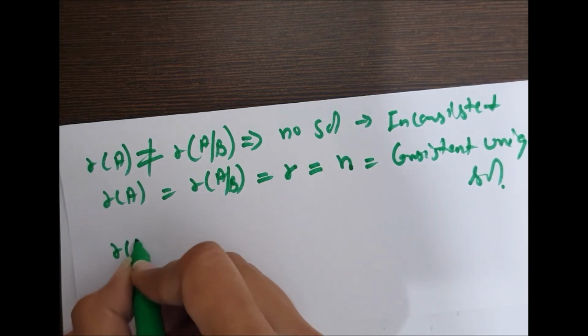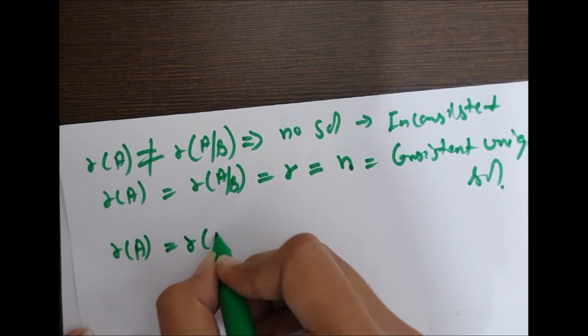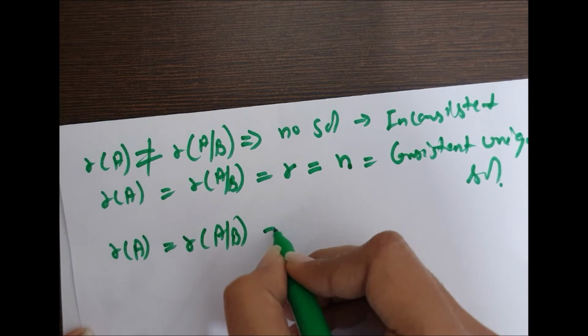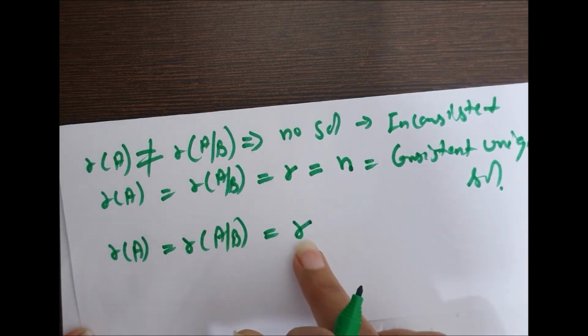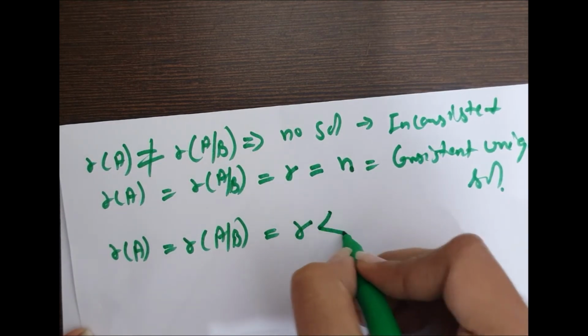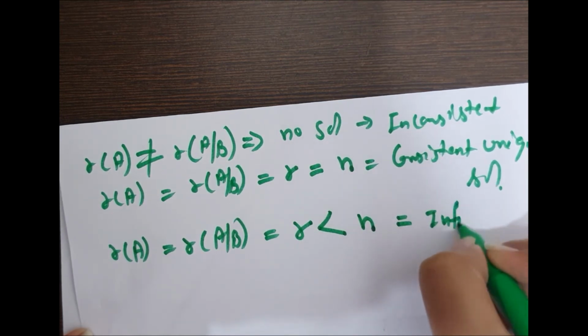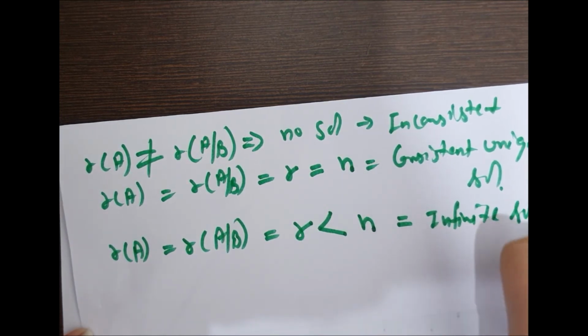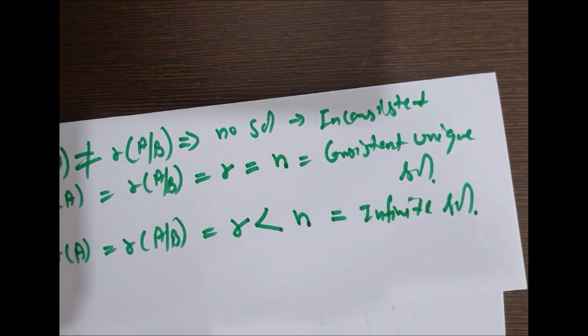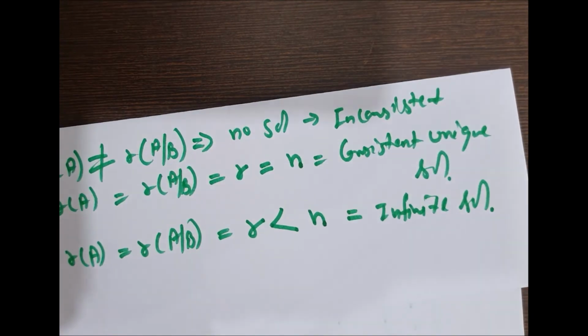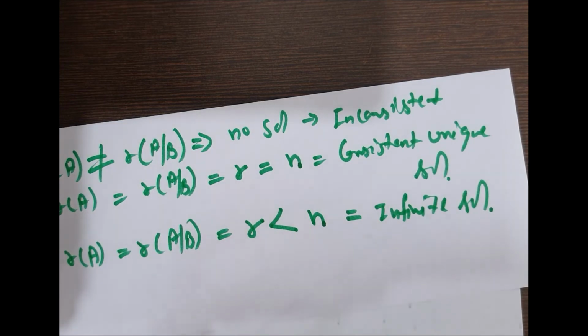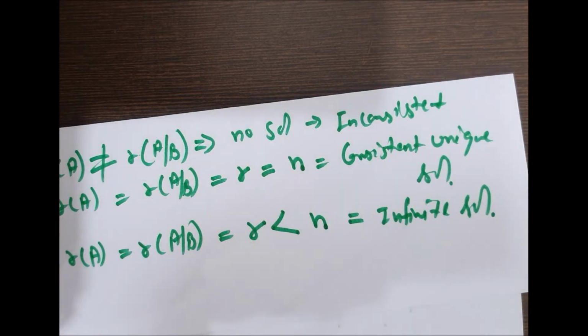If rank of A is equal to the rank of the augmented matrix but less than the number of variables, then it is called infinite solutions. So you can see, using rank of the matrix, you can find out the type of solution also.